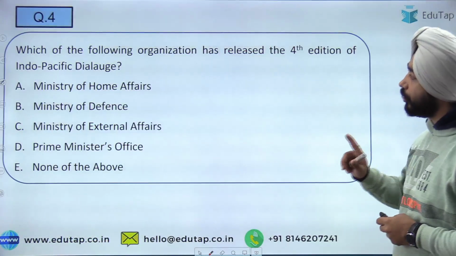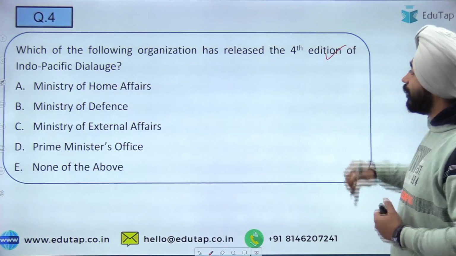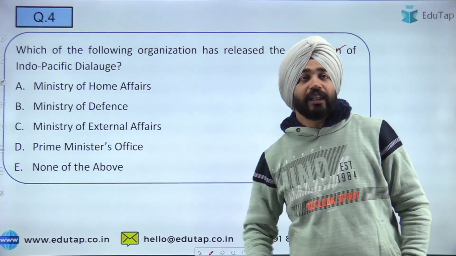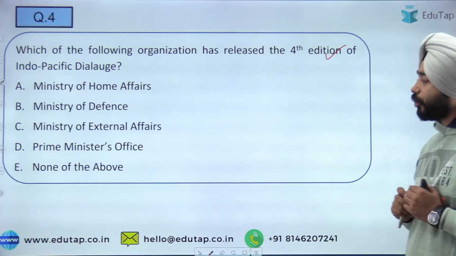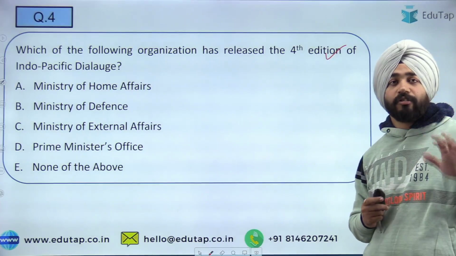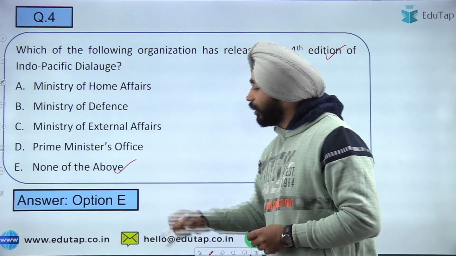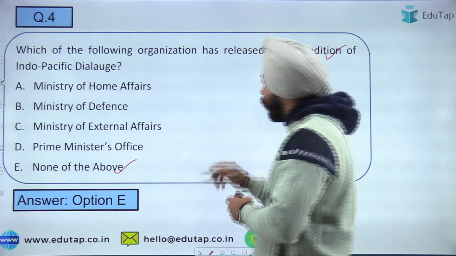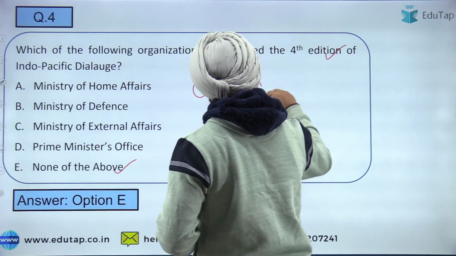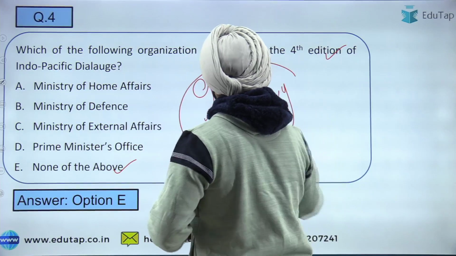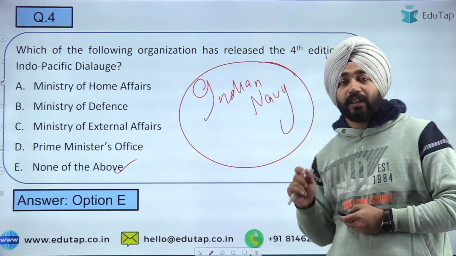Okay. Now coming to the next question, on the Indo-Pacific Dialogue that has taken place. You have to tell me which organization has organized this 4th edition of the Indo-Pacific Dialogue. Is it the Ministry of Home Affairs, Ministry of Defence, Ministry of External Affairs, Prime Minister's Office, or none of the above? So what should the answer be here? Option number E, none of the above, because it is an initiative of the Indian Navy. It is an initiative of the Indian Navy, so all these statements become incorrect.